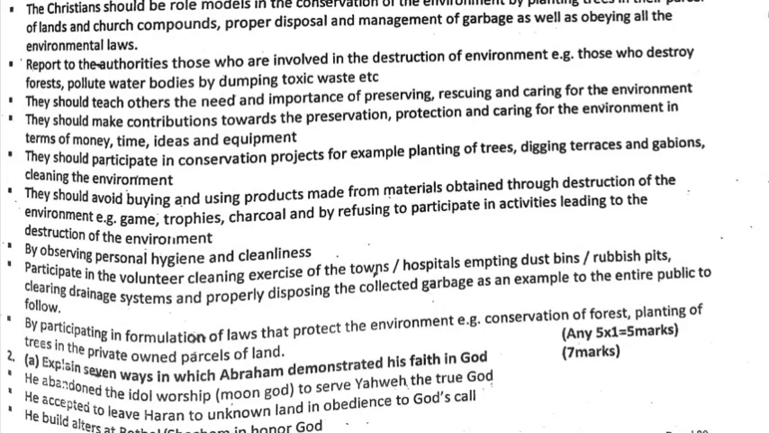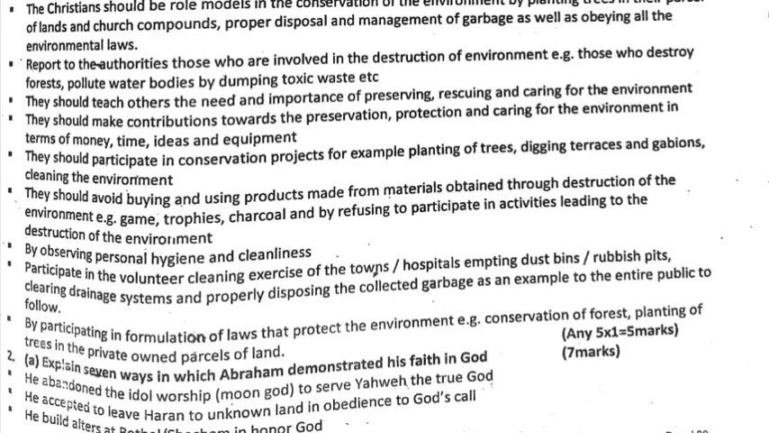They should avoid buying and using products made from materials obtained through destruction of the environment, for example, game trophies, charcoal, and by refusing to participate in activities leading to the destruction of the environment. By observing personal hygiene and cleanliness, participate in volunteer cleaning exercises of towns, hospitals by emptying dustbins and rubbish pits, clearing drainage systems and properly disposing the collected garbage as an example to the entire public to follow. By participating in formulation of laws that protect the environment, for example, conservation of forests, planting of trees in the private-owned parcels of land.